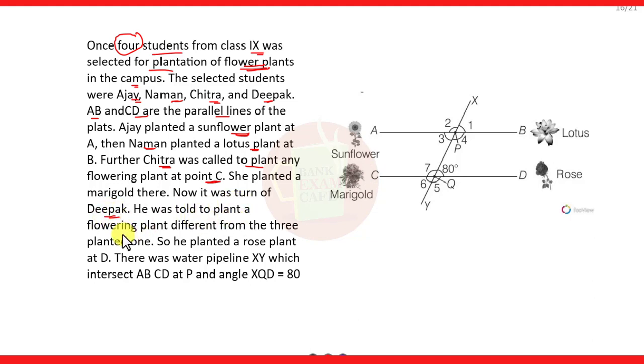He was told to plant a flowering plant different from the 3 planted ones, so he planted a rose plant at point D.